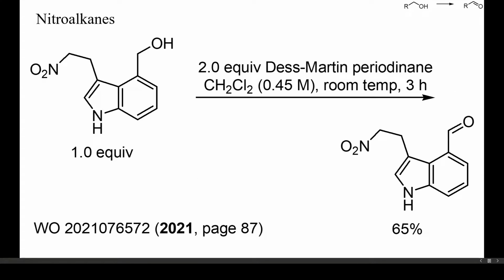Also, primary nitroalkanes can remain unchanged during alcohol oxidations with Dess-Martin periodinane. Despite the excess of oxidant, no dehydration of the nitro group or oxidation of the indole substructure occurred. Nitroalkyl aldehydes, such as the product formed here, are particularly sensitive and will tend to undergo oligomerization by aldol condensation. This may have been one reason for the fair yield obtained here.